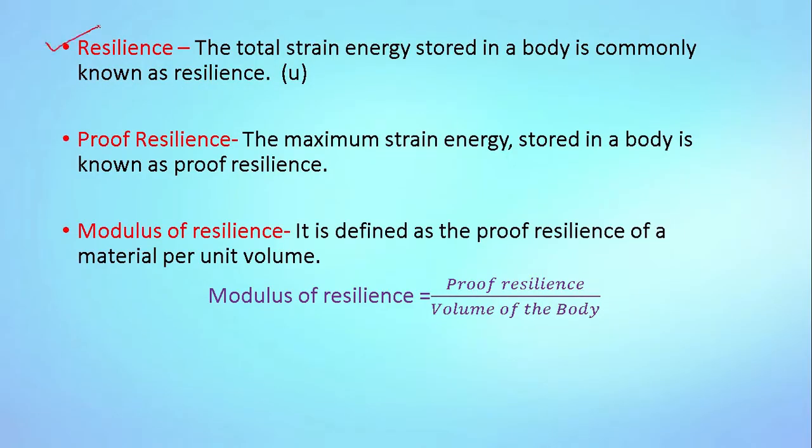Next concept is resilience. The total strain energy stored in a body is commonly known as resilience, and it is denoted by a small u. Next, proof resilience. The maximum strain energy stored in a body is known as proof resilience. And third concept, modulus of resilience. It is defined as proof resilience of a material per unit volume. Mathematically, modulus of resilience is equal to proof resilience divided by total volume of a body.